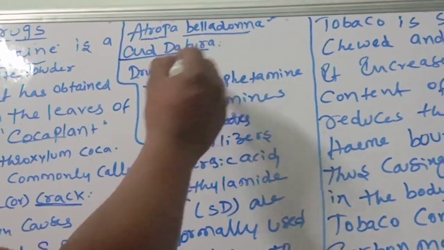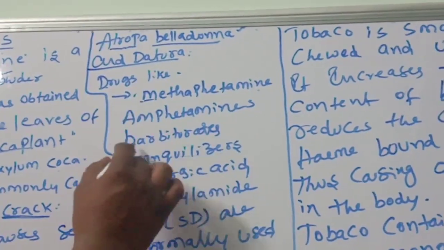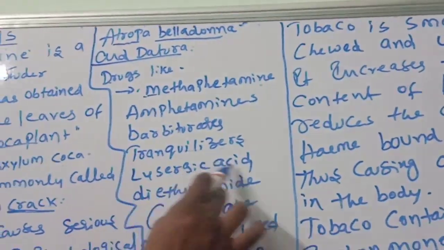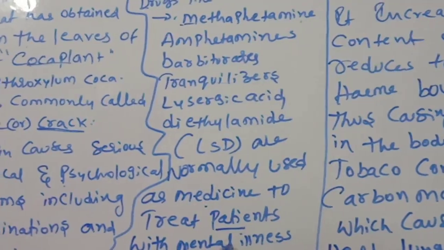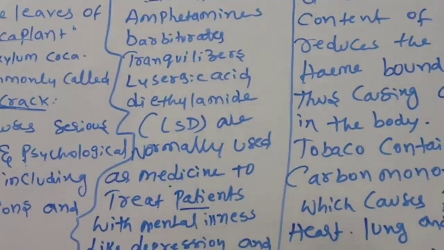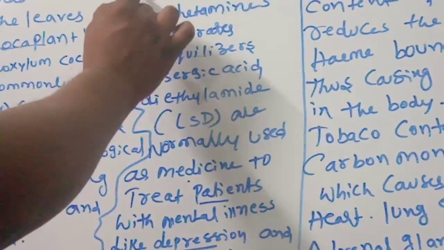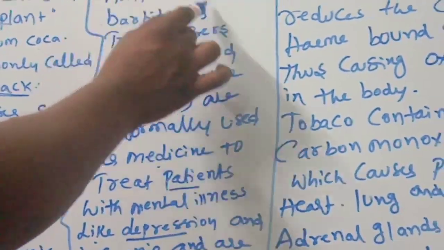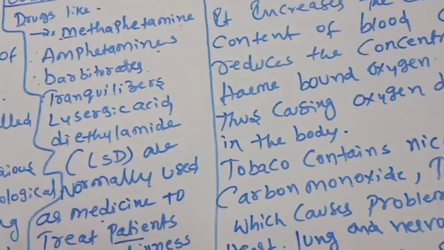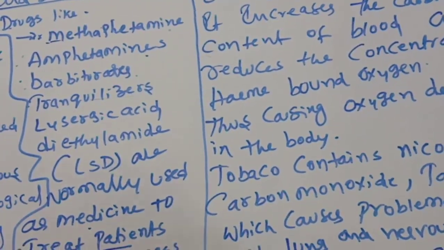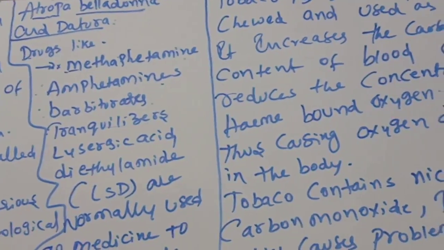Some drugs like methamphetamine, amphetamines, barbiturates, tranquilizers, lysergic acid diethylamide are normally used as medicine to treat patients with mental illness like depression and insomnia, and are often abused.